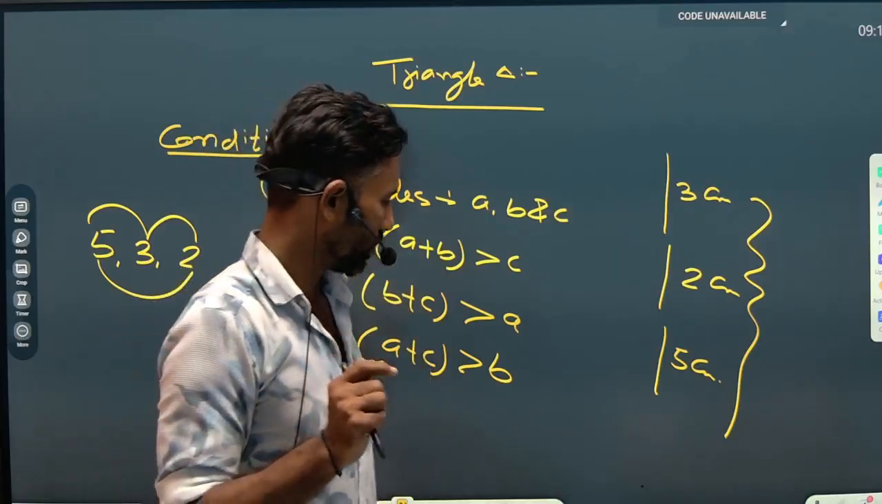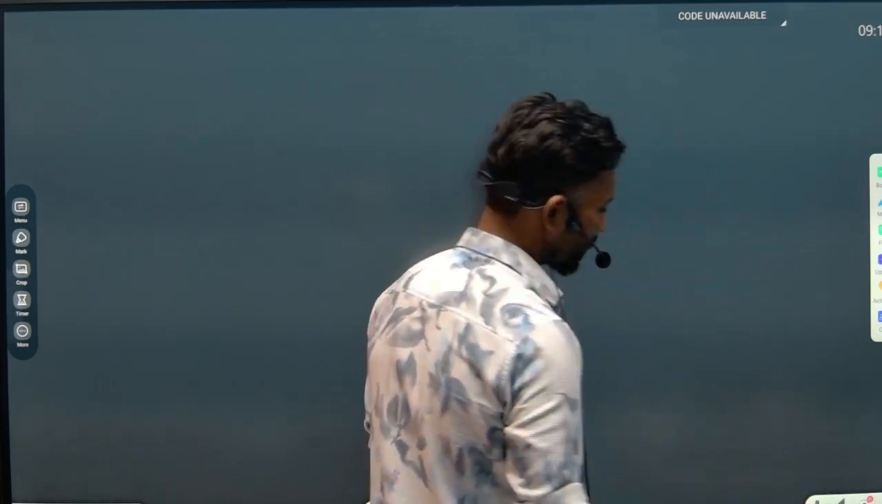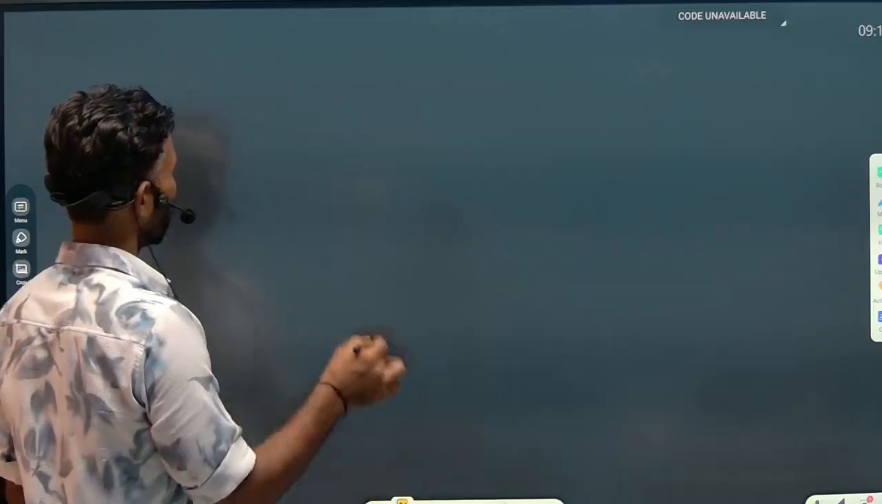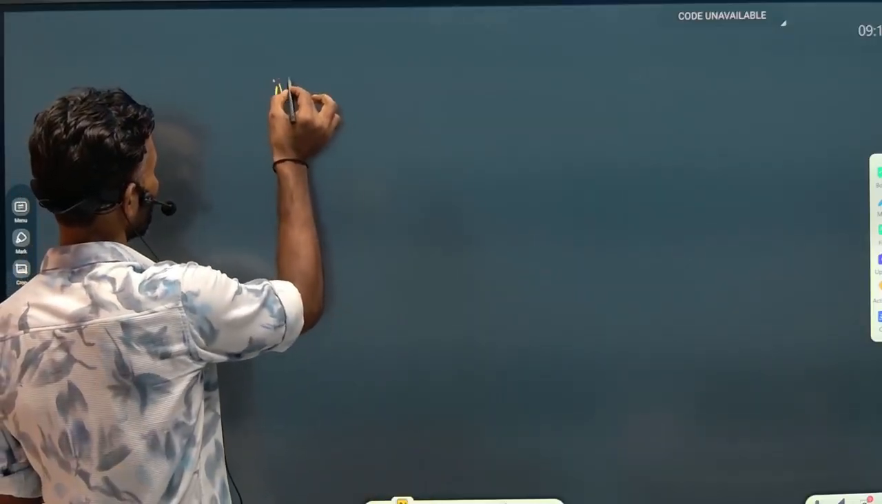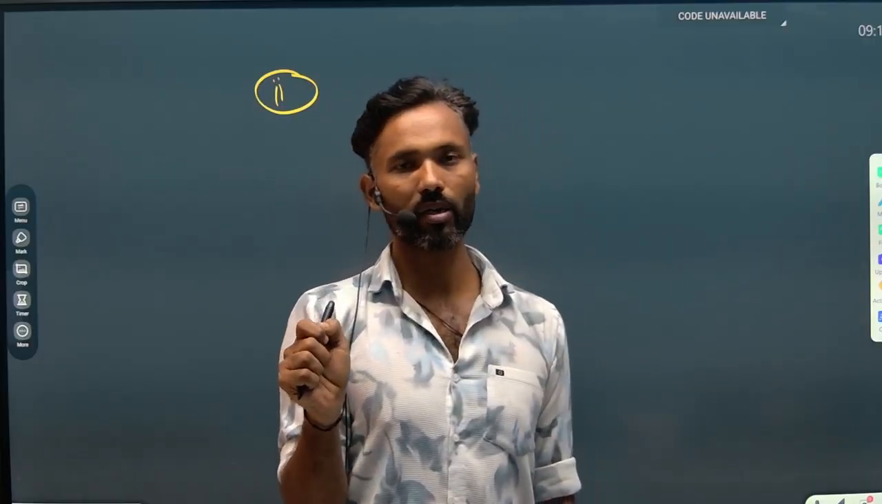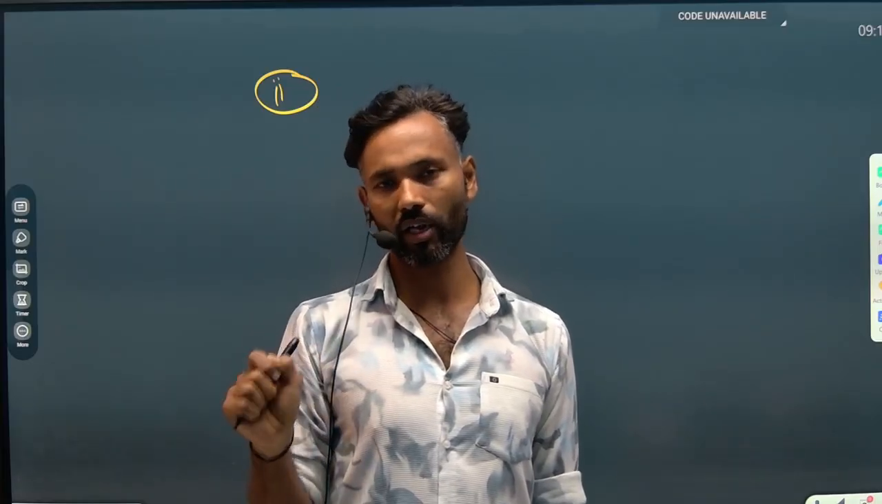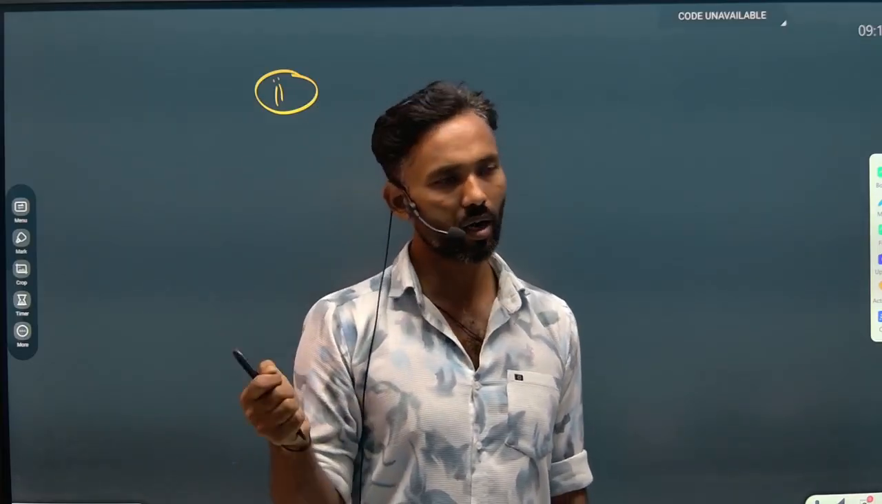Okay, so I hope you have understood it in a better way. Now we will discuss the second condition of the formation of the triangle. The second condition says that the difference of any two sides must be less than the third one. Okay, the difference of any two sides of the triangle must be less than the third one.